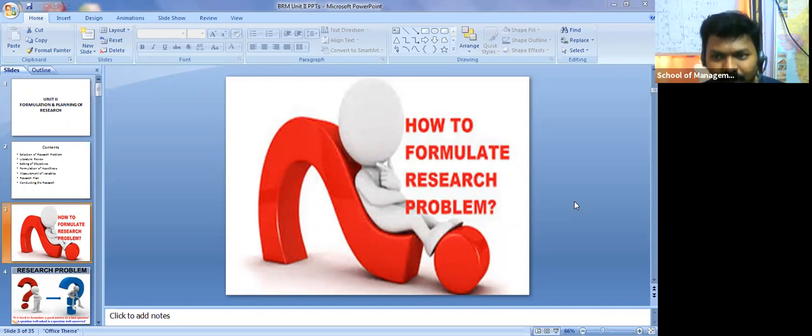The same thing you should do when you are doing project work. Don't say my friend is doing share market, so let me do share market, or my friend is doing employee turnover ratio, so let me do that. Most projects go like this: mutual funds or share market for finance, consumer attitude or customer loyalty for marketing, which I have been watching for the past 12 to 13 years in project works.